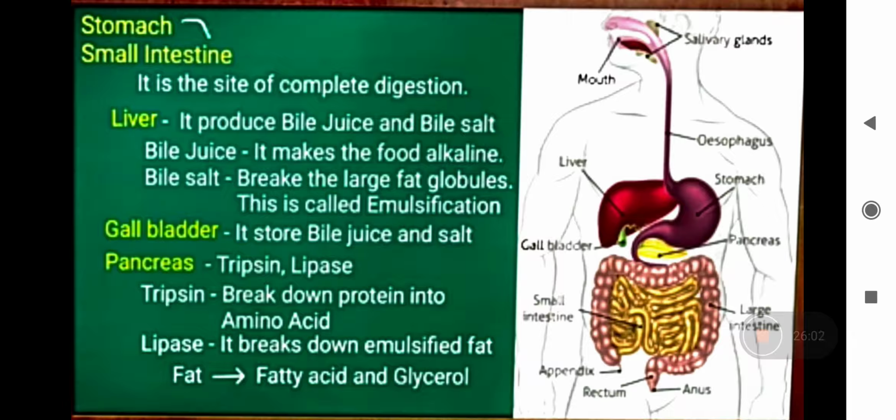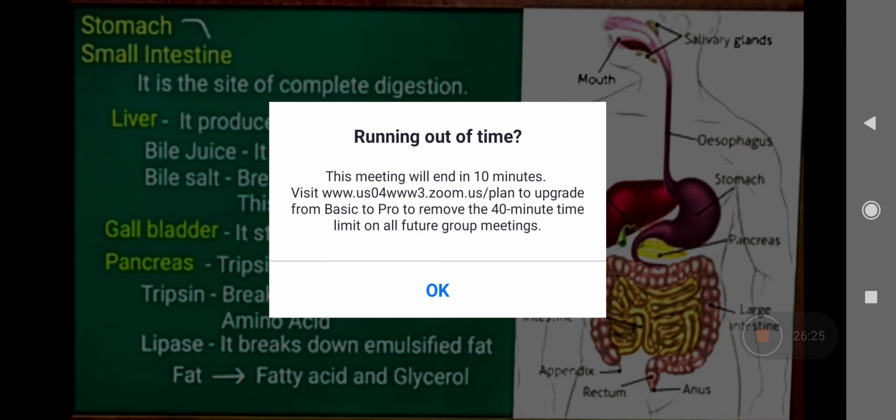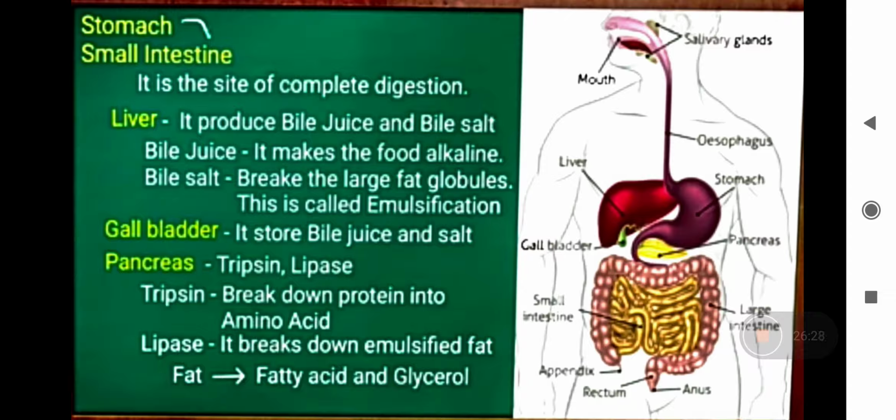The small intestine helps in the digestion of whatever is left. Partial digestion of protein has already taken place in the stomach. Now complete digestion has to take place here. Fat has to be digested here. Whatever starch is left over has to be digested in the small intestine. The small intestine will take the secretions of the liver and pancreas, which assist the complete digestion.